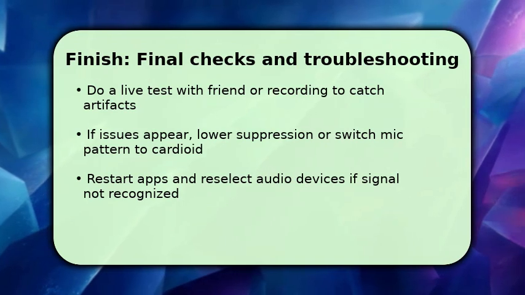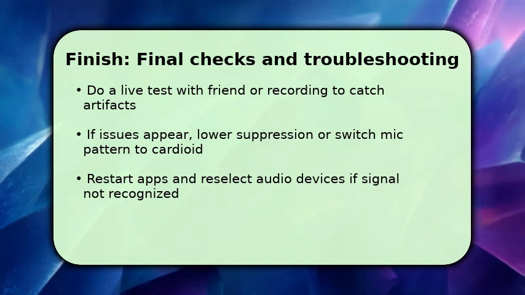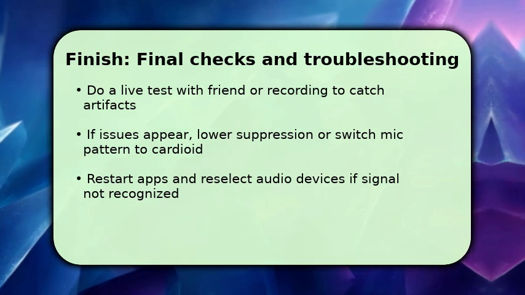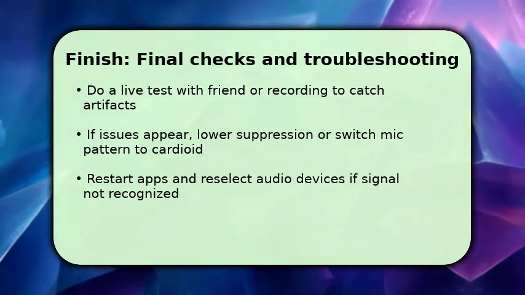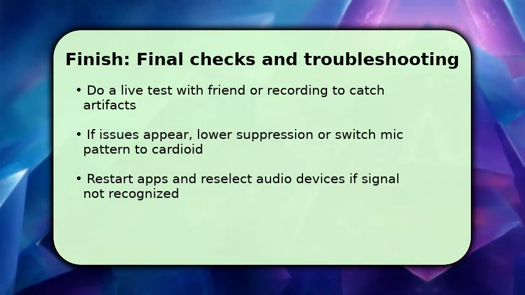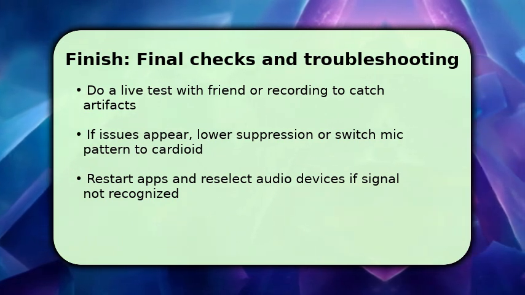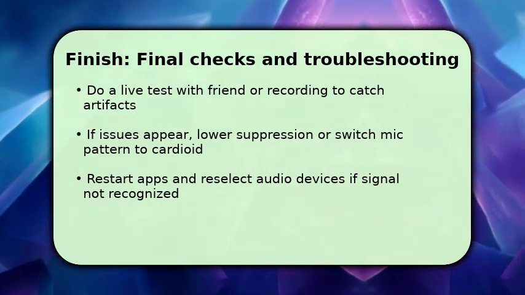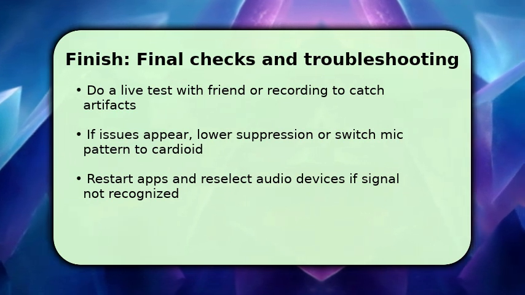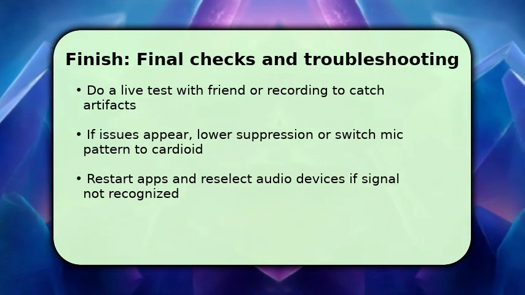Finish by performing a live check. Speak naturally while the noise suppression runs and confirm clarity with someone or a quick playback. If you hear wobble or gating, reduce suppression strength or enable a cardioid pattern on your mic to focus on your voice. If the process device disappears, restart the game, chat app, or noise tool and reselect the virtual input. That resolves most routing glitches. One key tip: if problems persist, temporarily disable plugins to isolate the cause before re-enabling them one at a time.